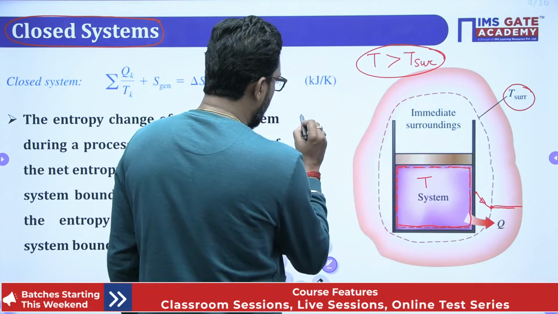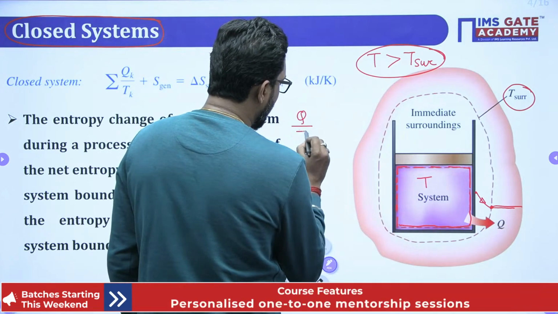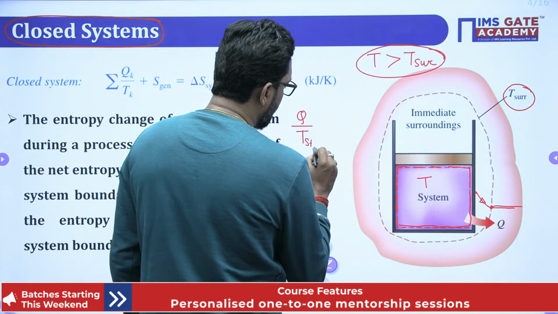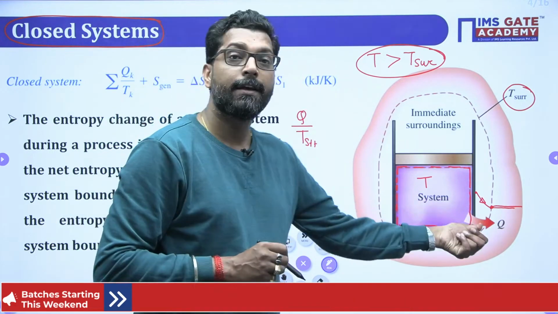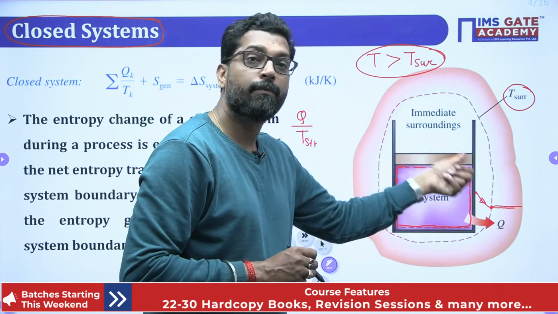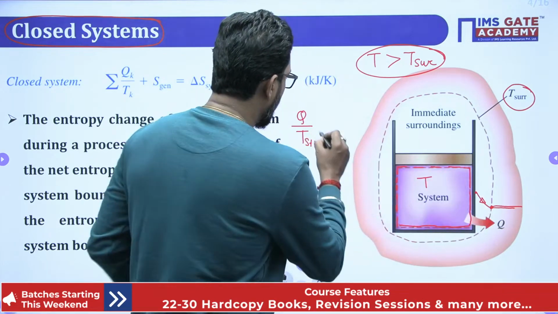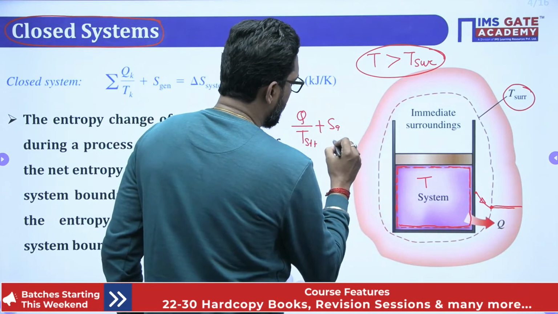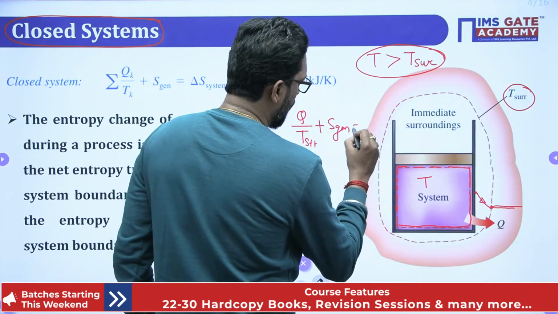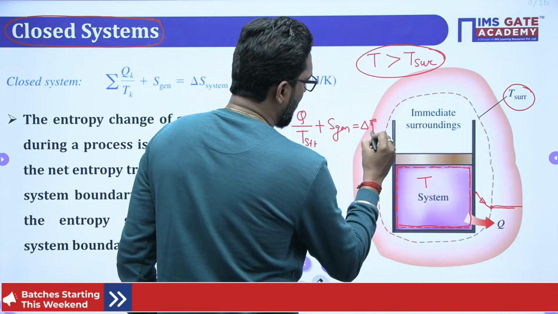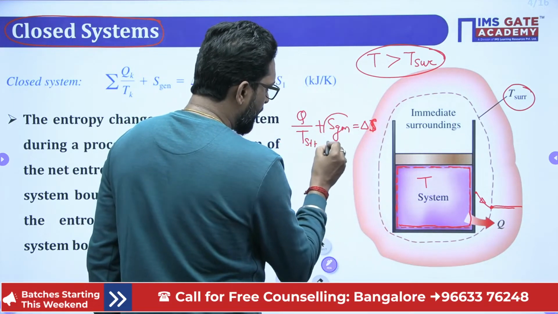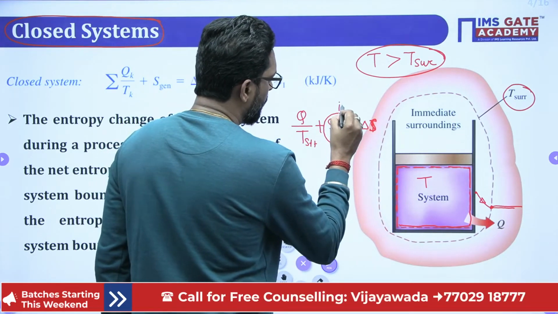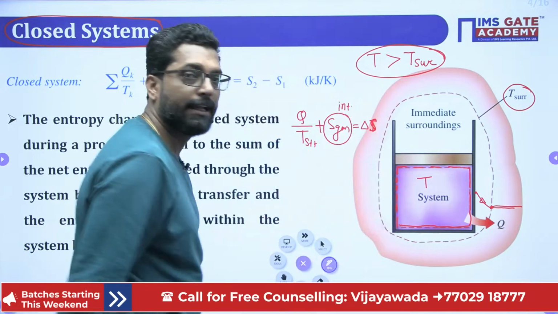If you take Q by T of the system, this heat transfer plus generation is equal to delta S. So this generation is due to internal.